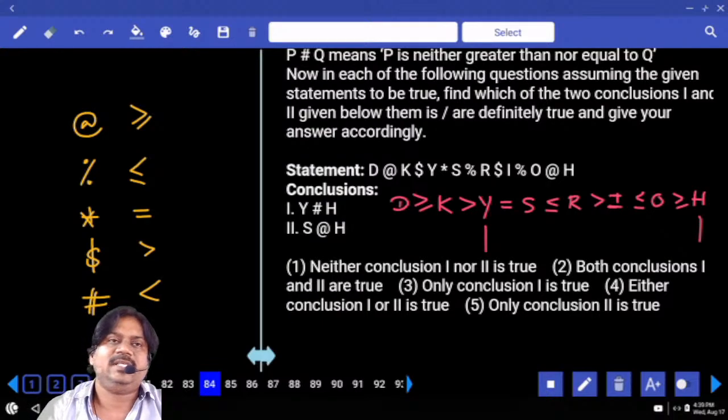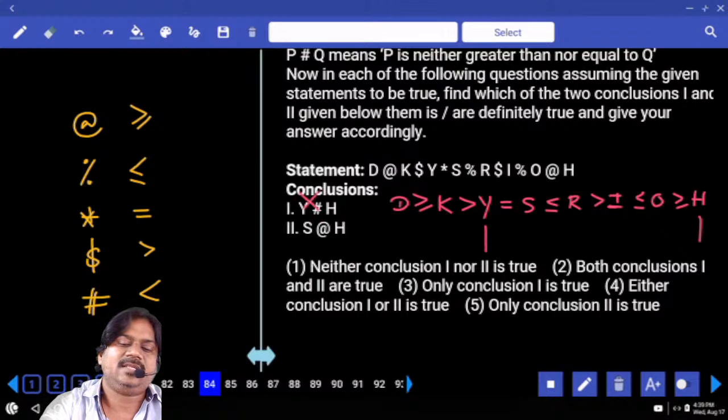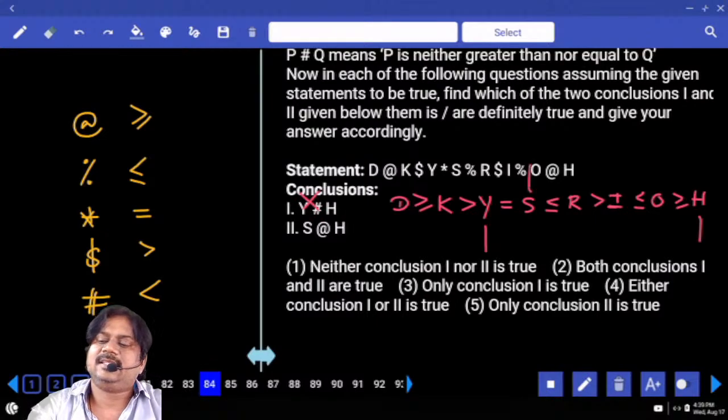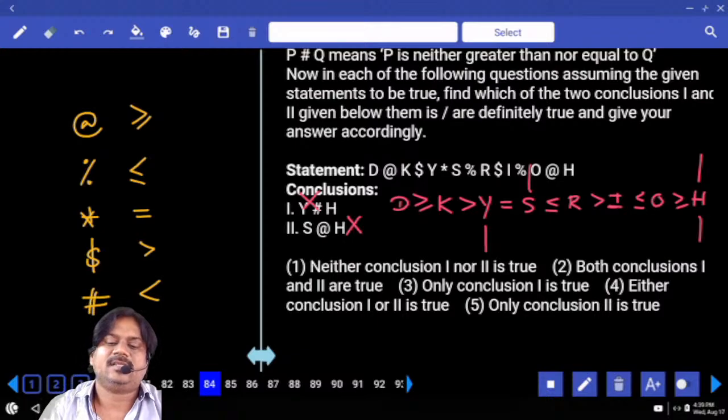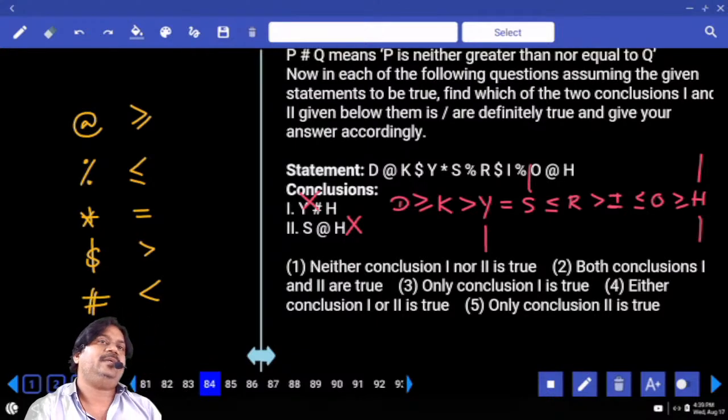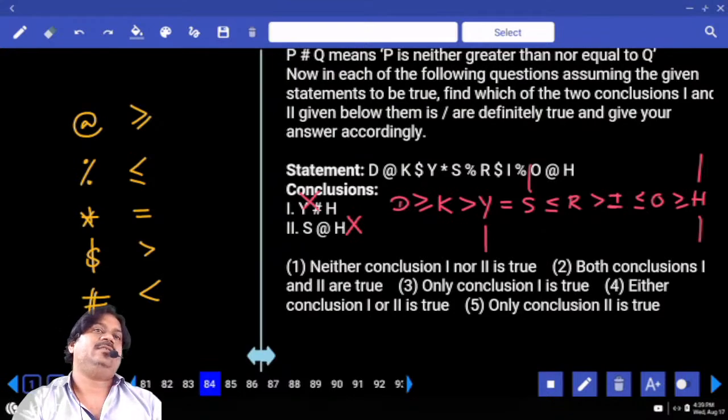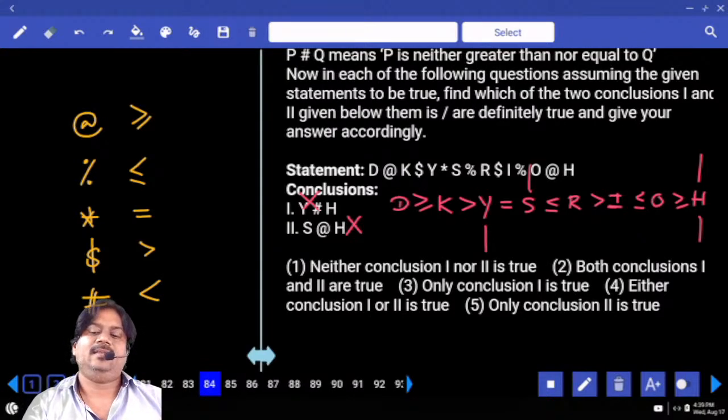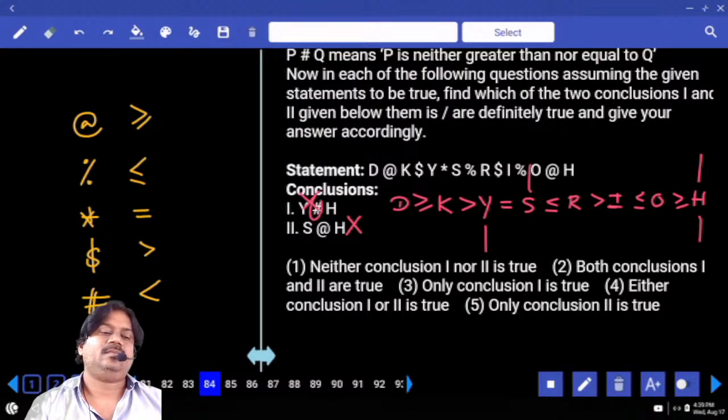Y and H we have opposite signs, isn't it? We can't establish. S to H. S and H, can we have opposite signs? Yes. Is it true or false? False. When both are false, what do we have to verify? We must verify either. What does hash denote? Y smaller H. What does at the rate of denote? S greater than or equal to H.